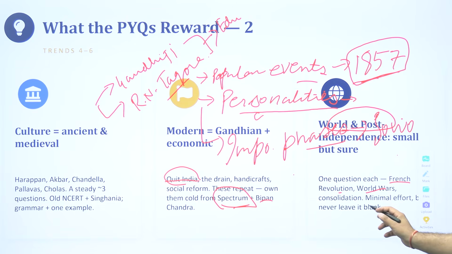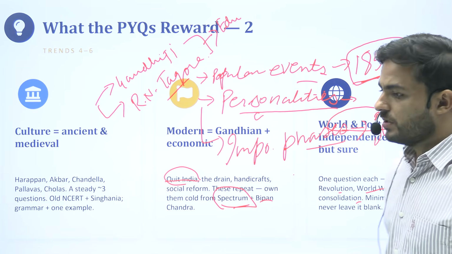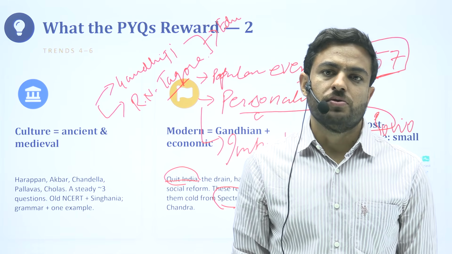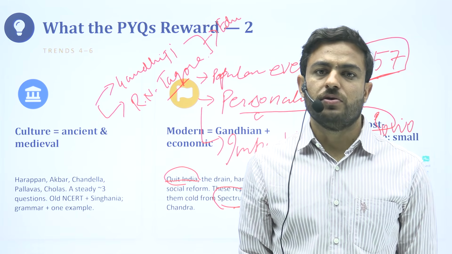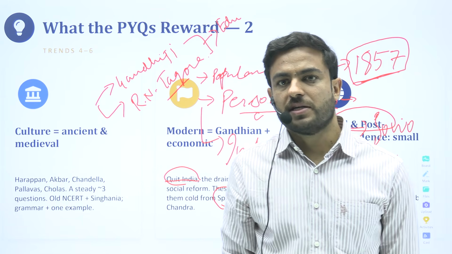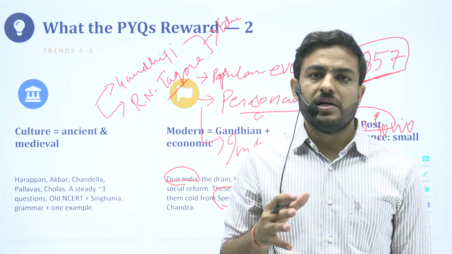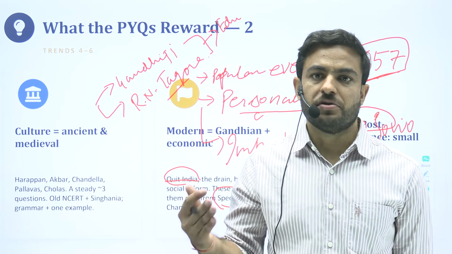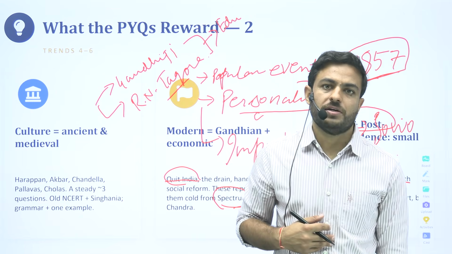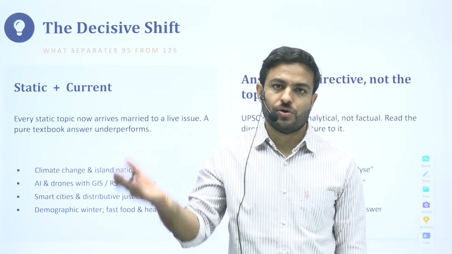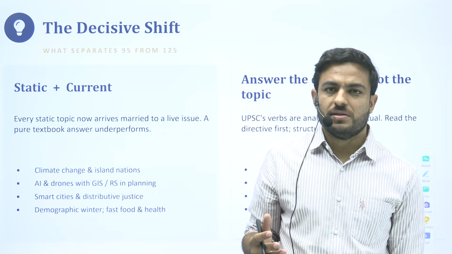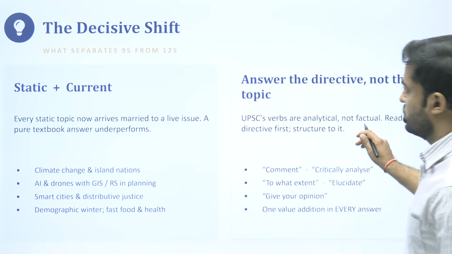French Revolution, World Wars. Talking about the post-independence issues, when you look at the previous year papers, you would see that they are highlighting only some of the parts. Sometimes they ask about the consolidation of India after independence, how the economic consolidation and the political consolidation happened. So these are some of the things you can discuss.